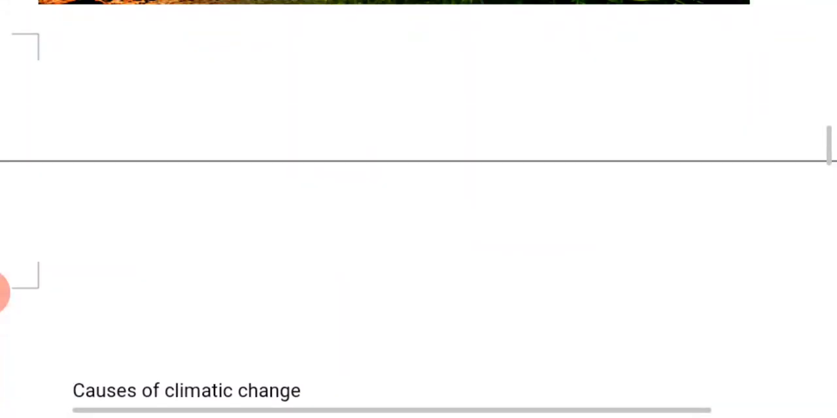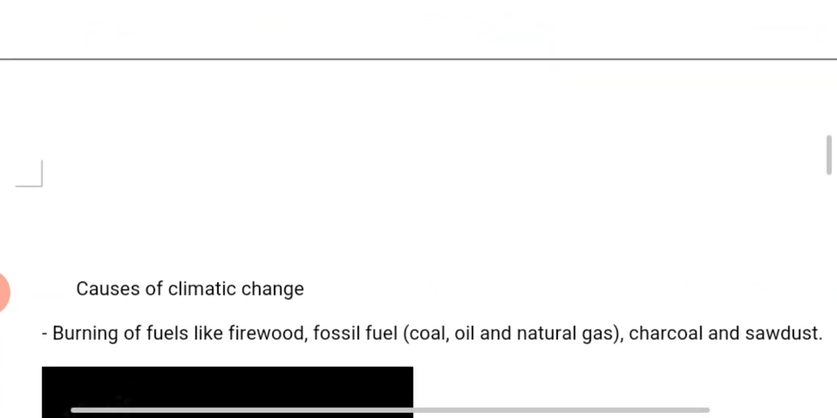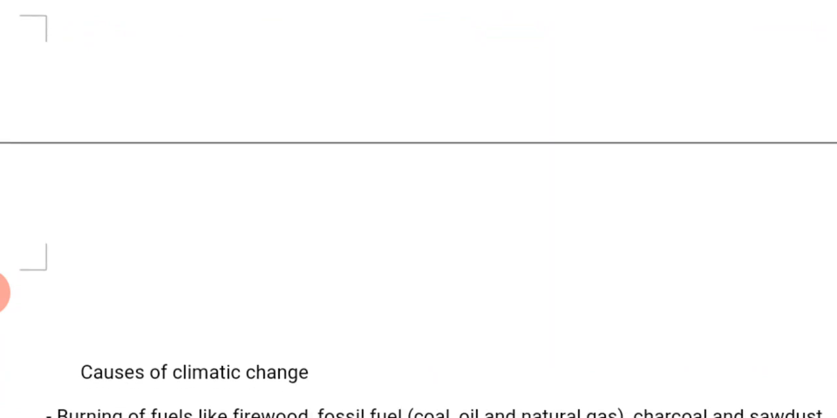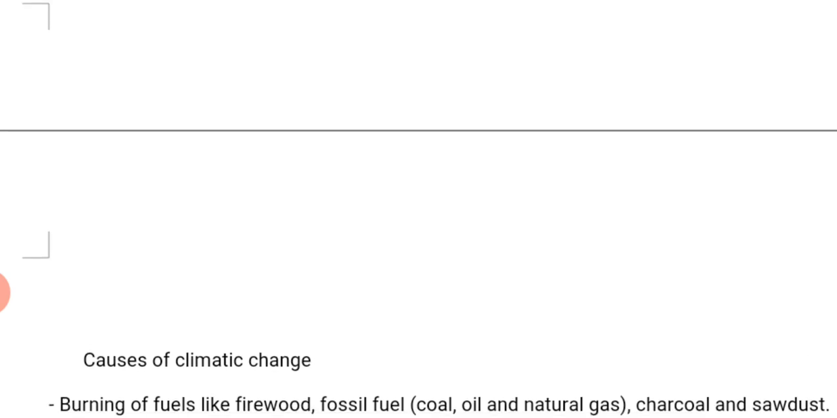That one will lead us to causes of climate change. Climatic change. These are the things that cause climatic change. That is the behavior or our activities, the human being and animals. It is our activities that cause climatic change due to these following activities.